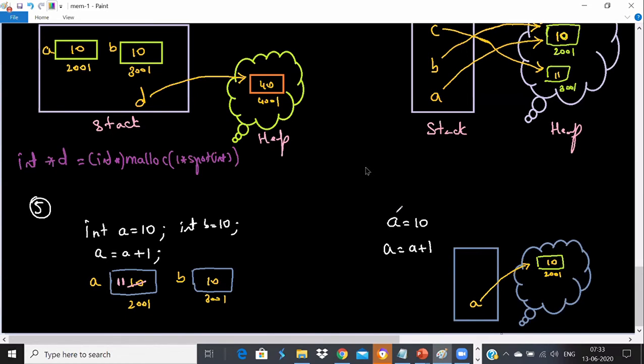Because, sir, different references are pointing. No, the same reference, right? A is one reference, Kudal. A is only one reference now. So we already learned what happens in C language. When I say a is equal to a plus 1, the value is getting changed. Since the reference is only a and the value will be 10.